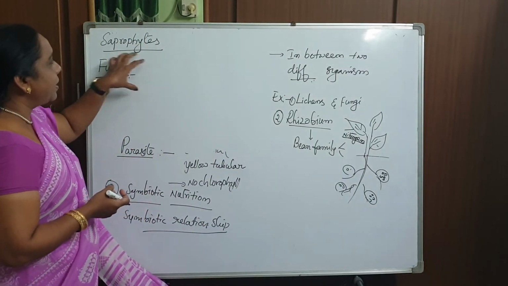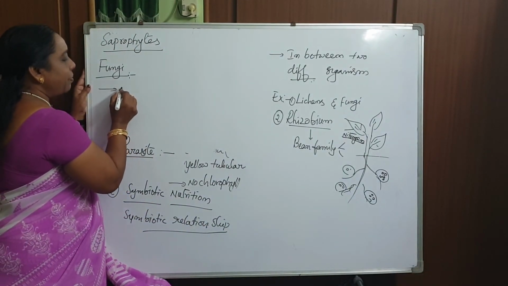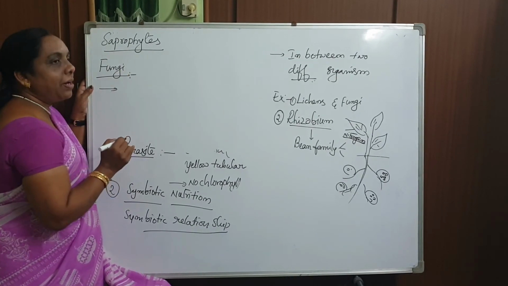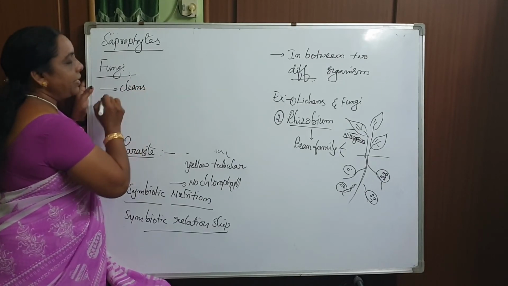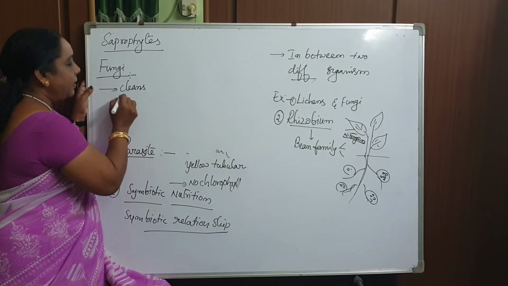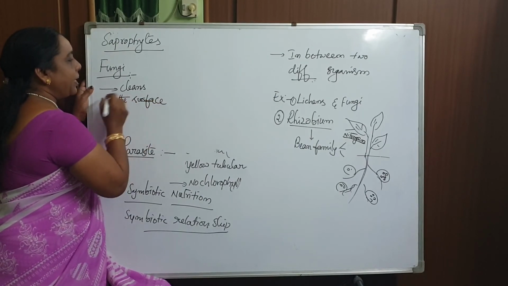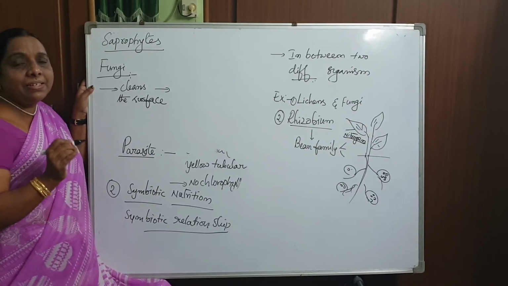Now let me say why they are called saprotrophs. You have to study one key point here: fungi cleanse. The fungi clean the surface. That is the reason fungi are called saprotrophs, scavengers of the earth.